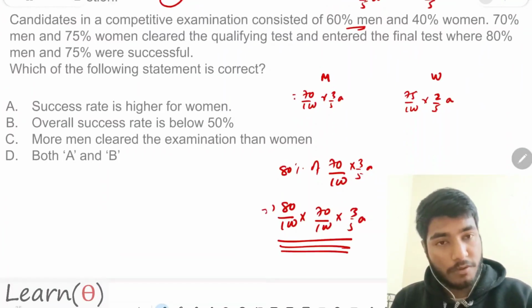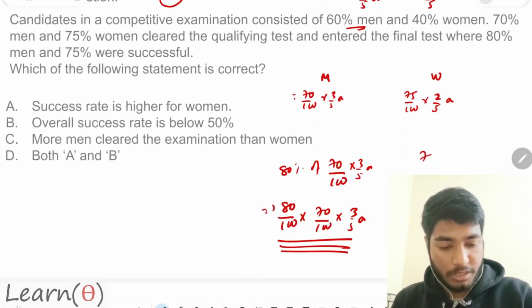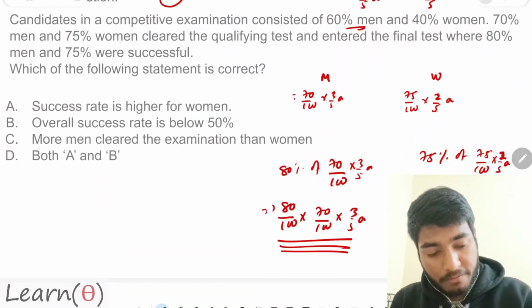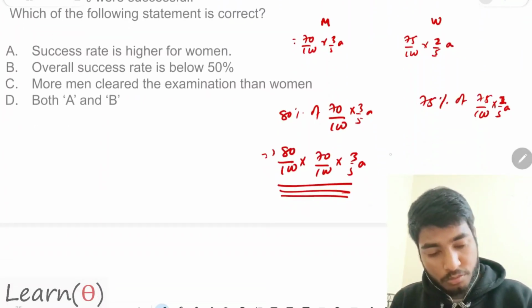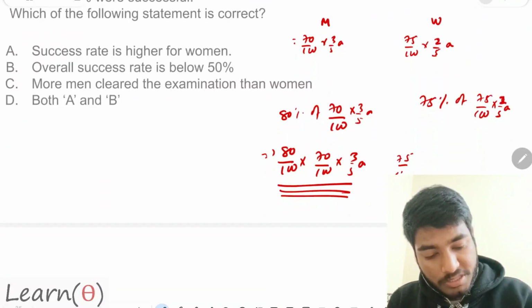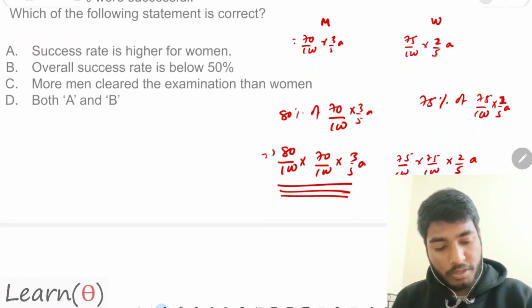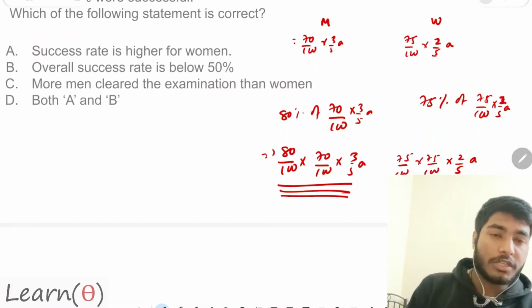And what is the qualification of women? 75% again. 75% of 75 by 100 into 2 by 5 A, which is equal to 75 by 100 into 75 by 100 into 2 by 5 A. So this is the value that is given to you guys.